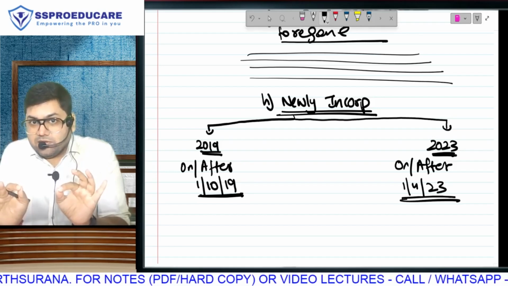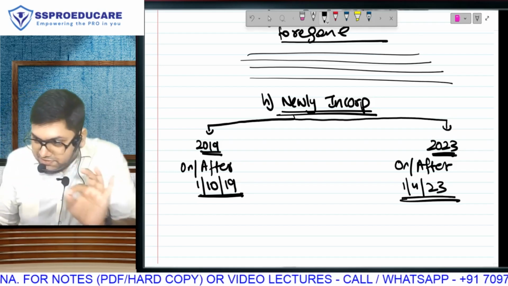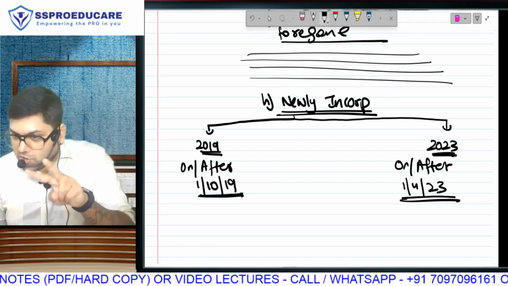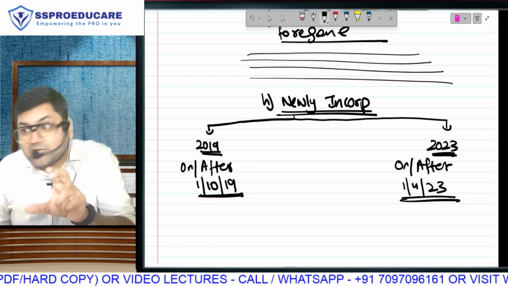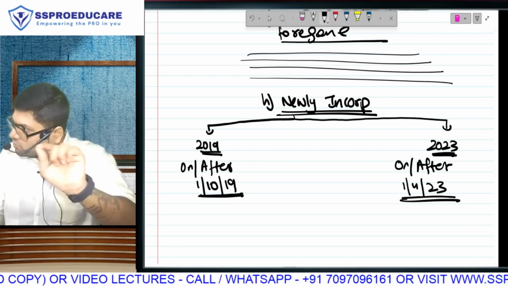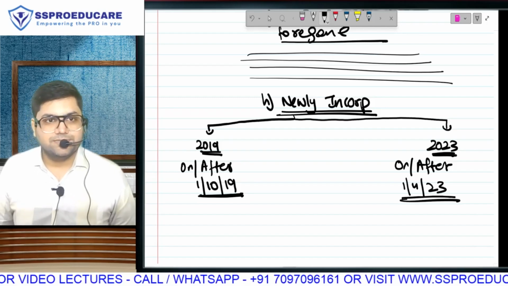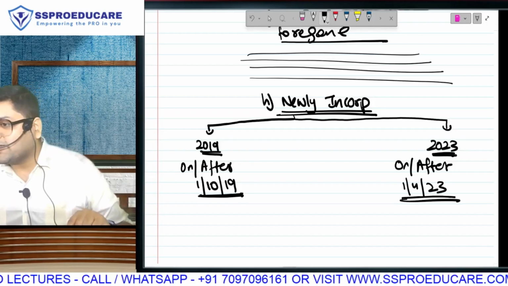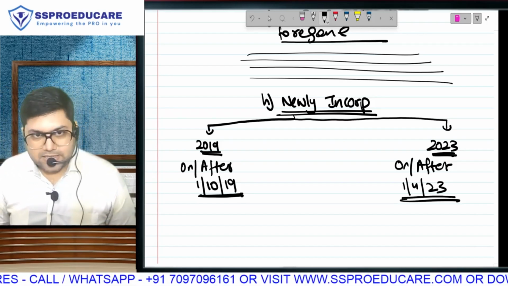What is common? Newly incorporated. But based on which budget they brought it, they have changed the date. The company has to be newly incorporated, and the cooperative society also has to be newly incorporated, but they were announced in different budgets, so the date applicable to them is different. Point H is common, but the date is different. So the company's start date is 1st October 2019 and the cooperative society's start date is 1st April 2023. Is that clear? One second.